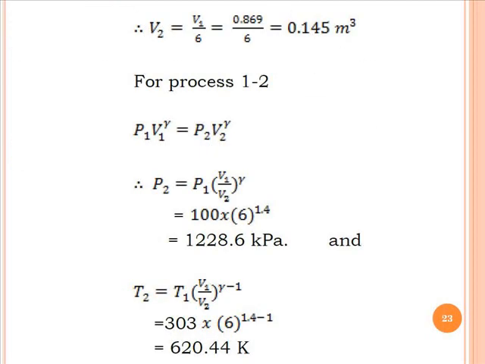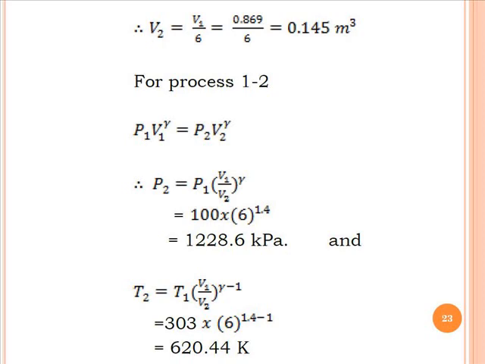Now for the process 1 to 2, P1 V1 raised to gamma equals P2 V2 raised to gamma. So from that we will get P2, that is equal to P1 into V1 divided by V2 raised to gamma. We know the value of gamma, that is 1.4. We know V1 by V2, that is the compression ratio, that value is 6. We know the P1 pressure, that is 100. So we will get the P2 pressure, that is equal to 1228.6 kilopascal,